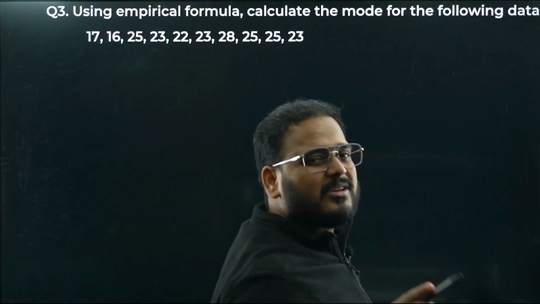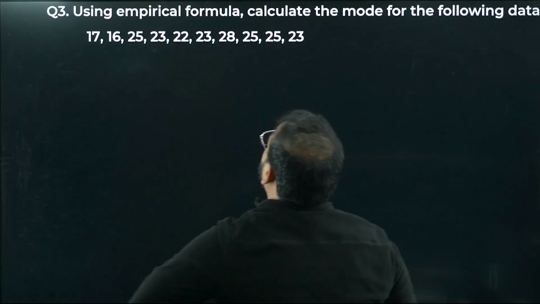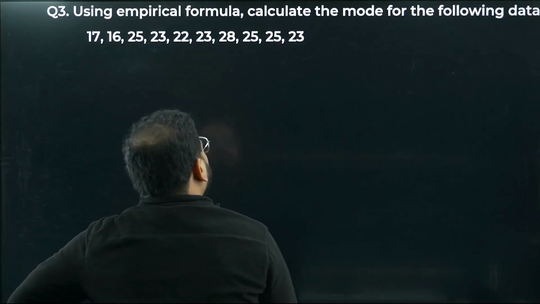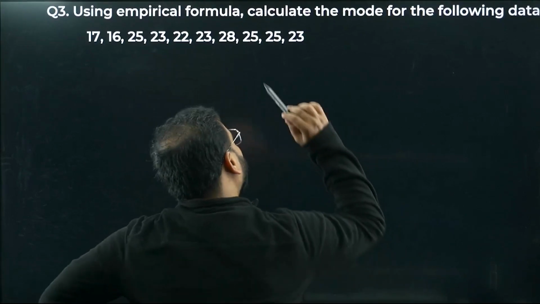So we have to arrange the data. Let's arrange the data first. To find the median, we need to arrange the data, right? Why do we have to find the median? Because we have to find the mode.